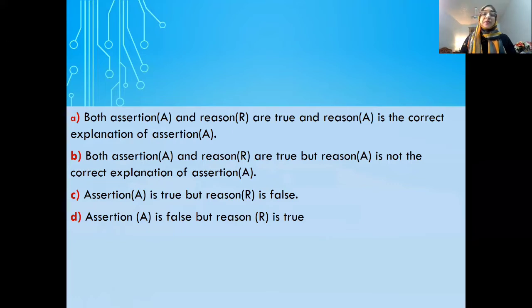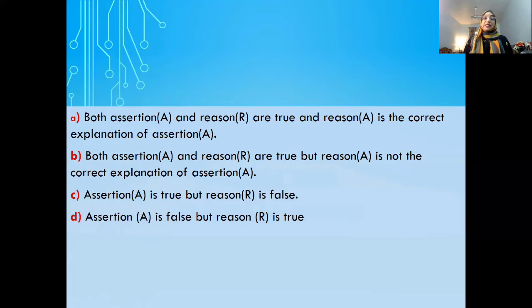The very first option is both assertion and reason are true, and reason is the correct explanation of assertion. Means both assertion and reason are correct, and reason is the correct explanation for assertion. Second option is both assertion and reason are true. Both the statements are true, but reason is not the correct explanation of assertion. जो reason दिया गया है वो correct explanation नहीं है.